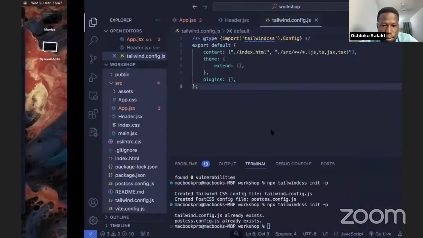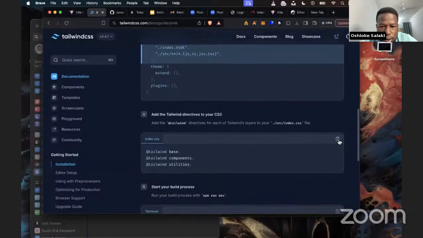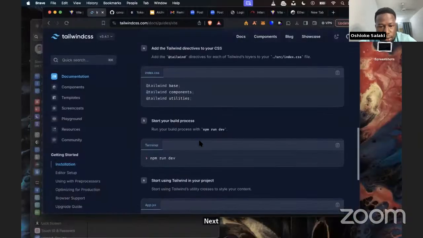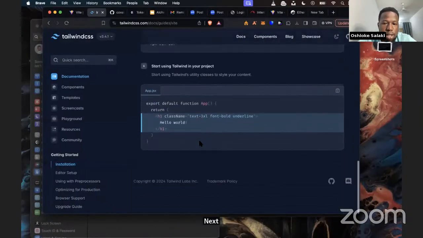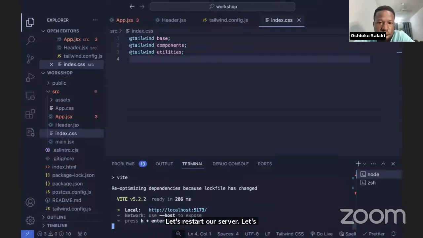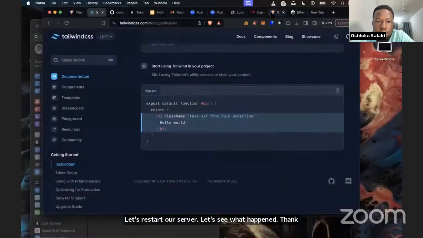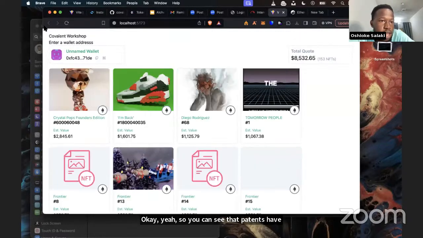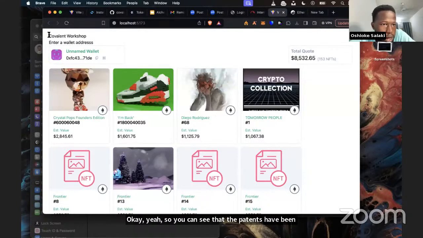Okay, let's restart our server and see what happens. Okay, yeah. So we can see that the paddings have been initialized. So let's style our header.